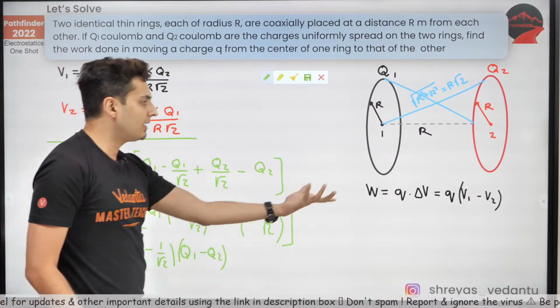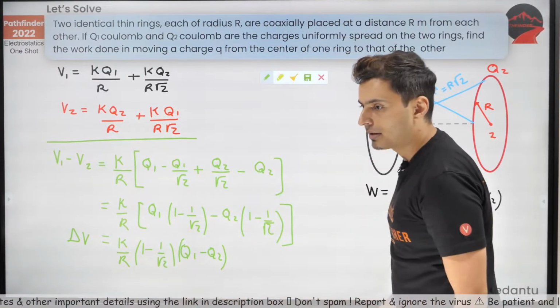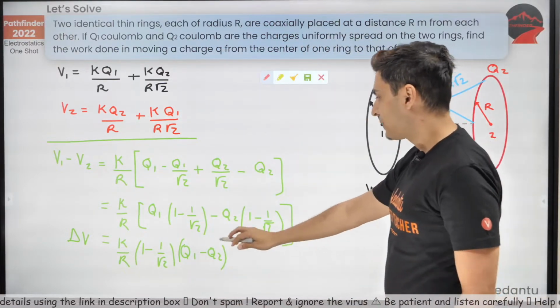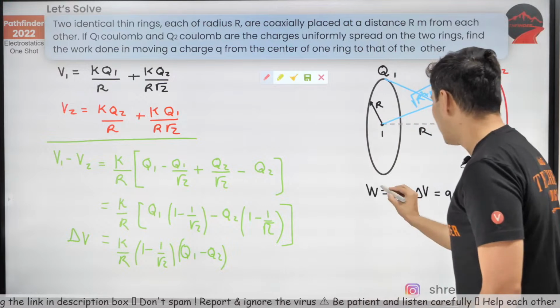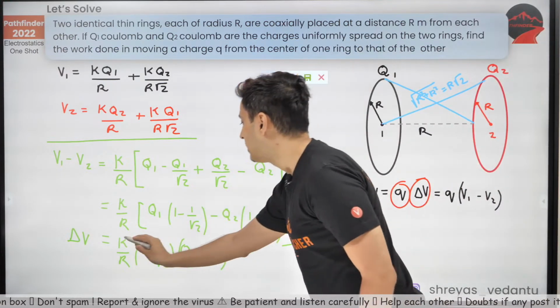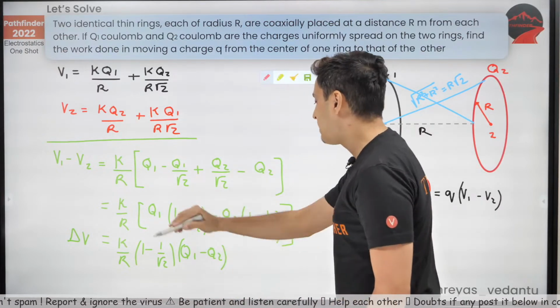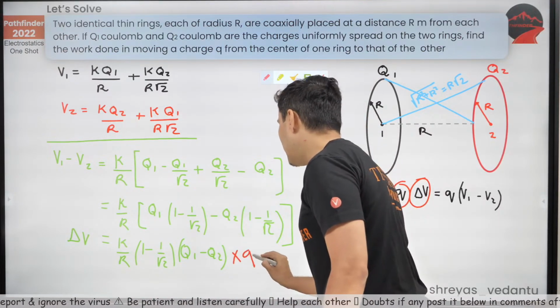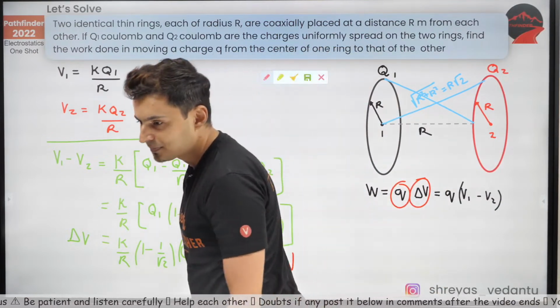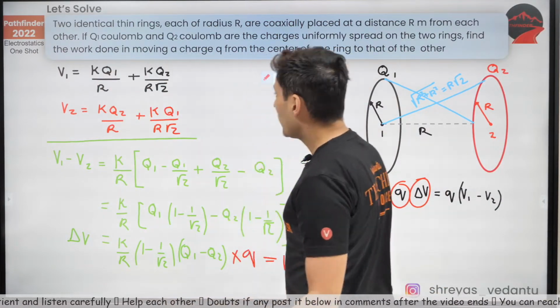Once I get the potential difference, what's the last step to find out the work? Multiplied by Q. So the work will be this whole thing multiplied by Q. If you multiply it by Q, you are going to get the work done. As simple as that. Okay, so how to get V2?